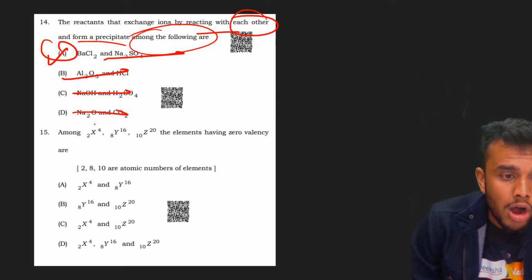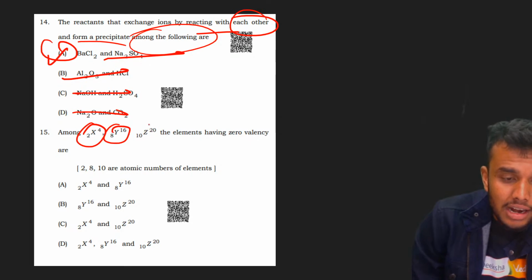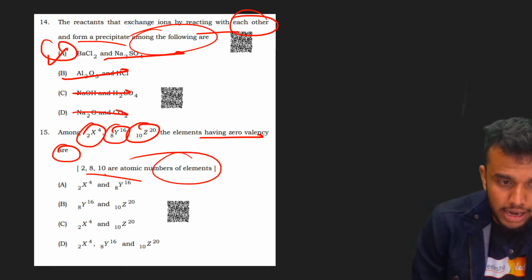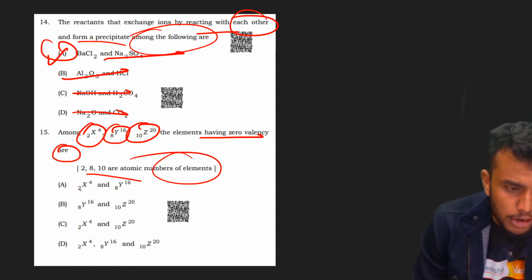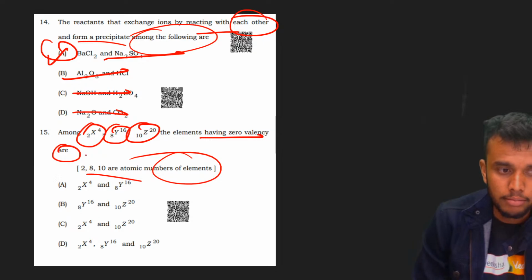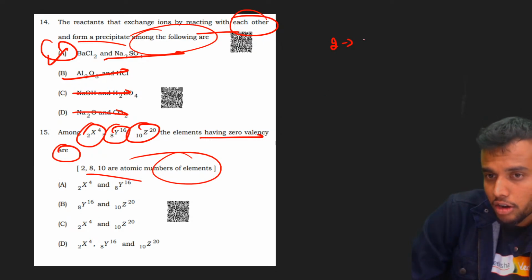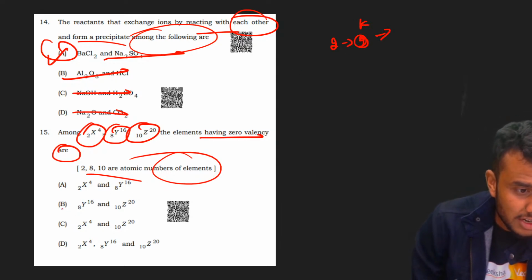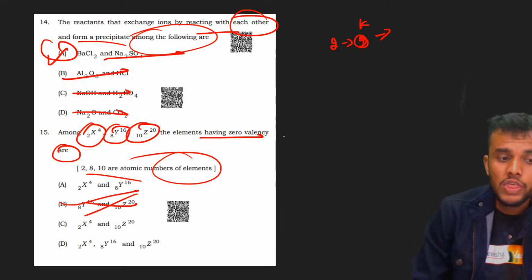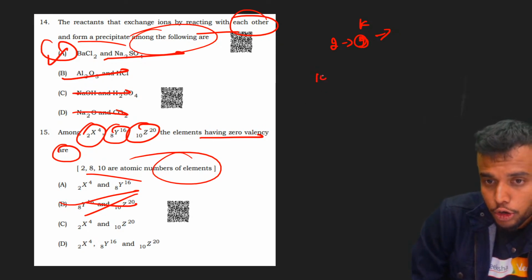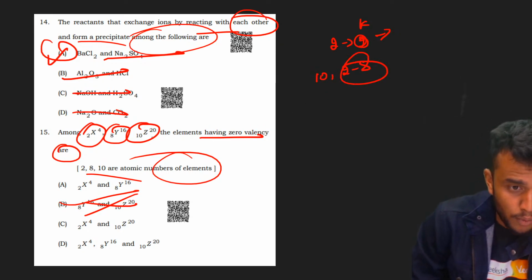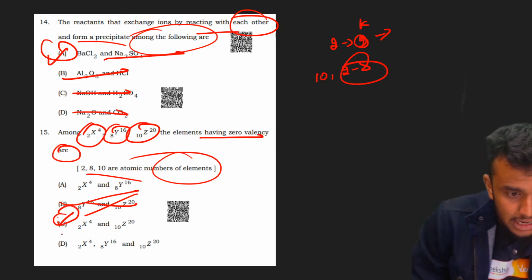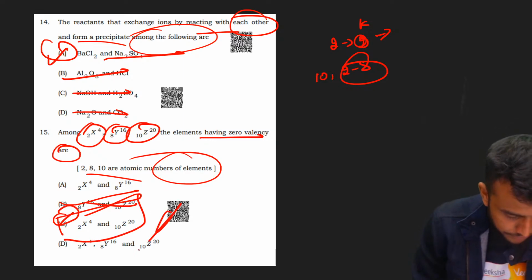Next one. Among 2x4, 8y16, 10z20, which elements have zero valency, with atomic numbers 2, 8, 10? Option A, 2x4, 8y16. The electronic configuration of 2x4 is 2, completely filled, that's why it has zero valency. That's why option B is ruled out. Then in the case of 10, the configuration is 2, 8. So the answer is option C, 2x4 and 10z20. Right, students?